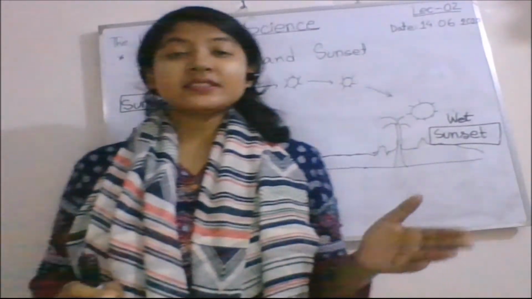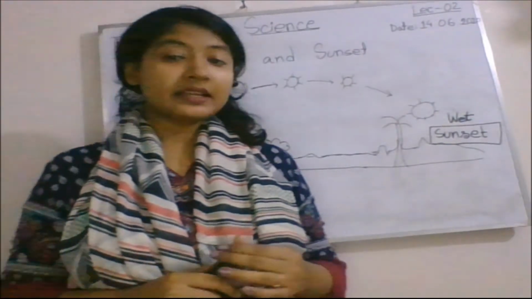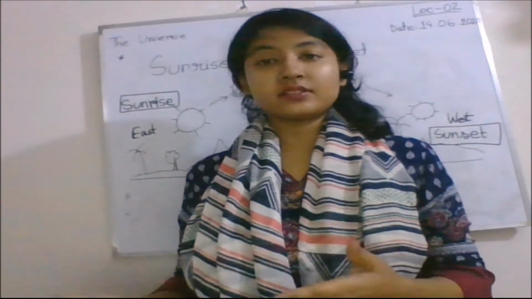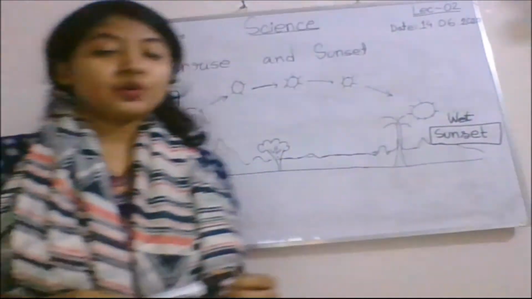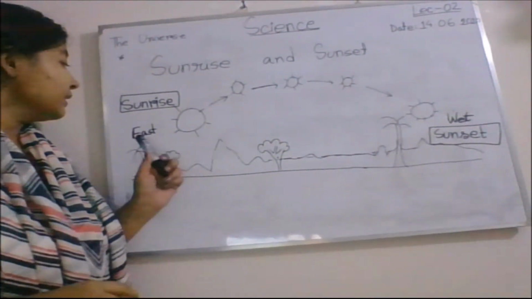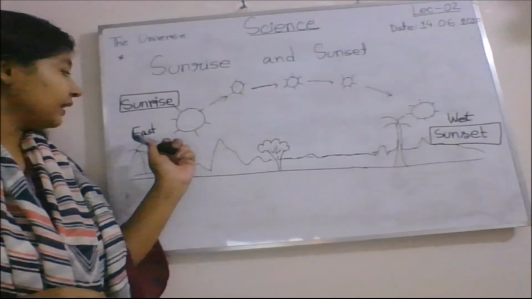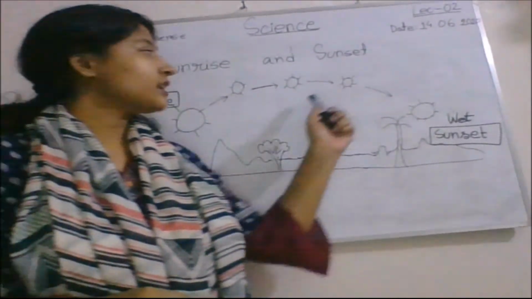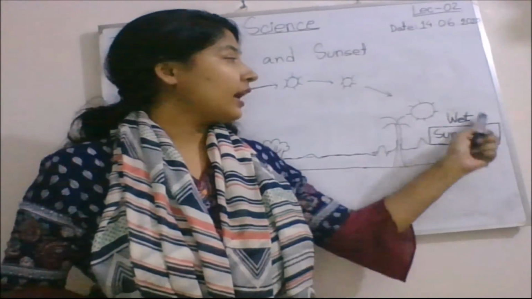Now we will talk about sunrise and sunset. The sun seems to rise in the morning in the east and then it sets in the west as the day ends. So we can tell that when the sun rises from the east, we call it sunrise, and when the sun sets in the west, we call it sunset.